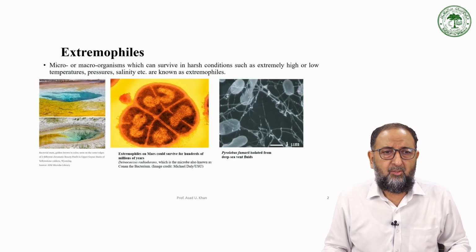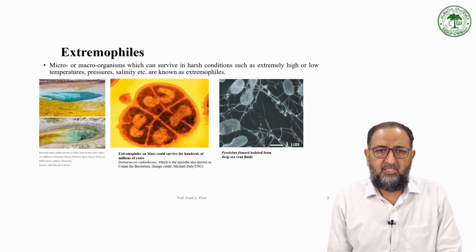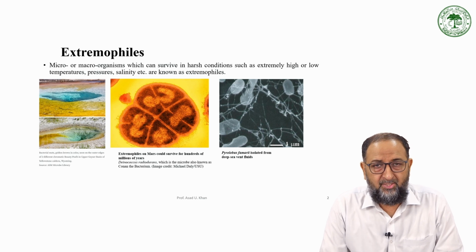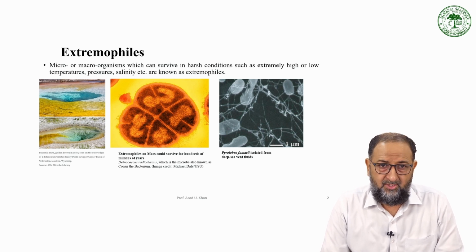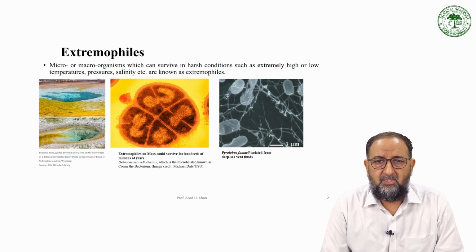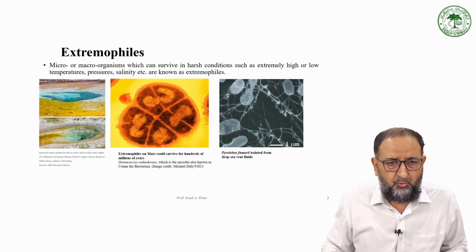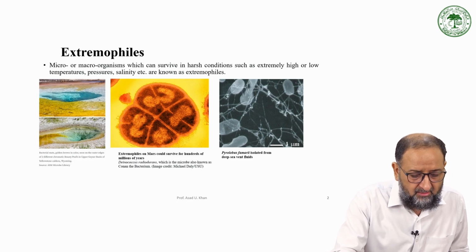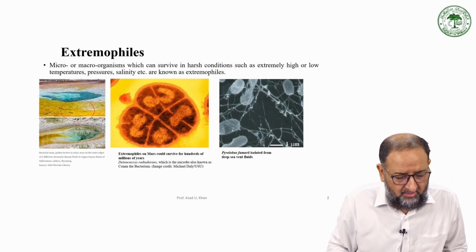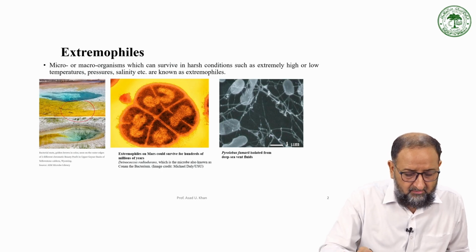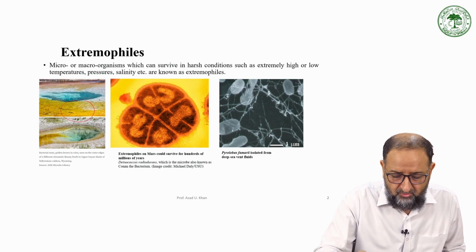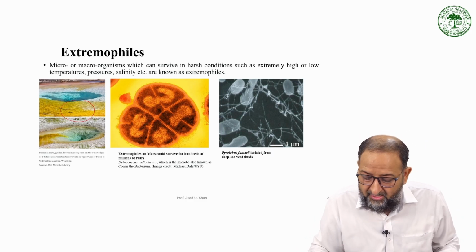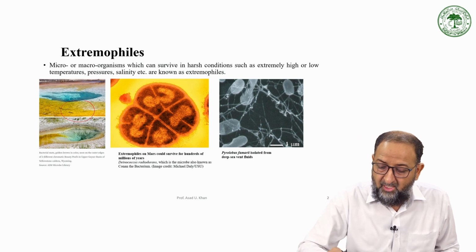Now, micro or macroorganisms which can survive in harsh conditions, such as extreme high and low temperature, pressure, and salinity, that is the presence of salt, are known as extremophiles. This is the definition. These are some pictures showing hot springs, a bacterial mat golden brown in color, then the geyser basin, and extremophiles on Mars that could survive for hundreds of millions of years. Then this is Pyrolobus fumarii, isolated from deep sea vent fluid.